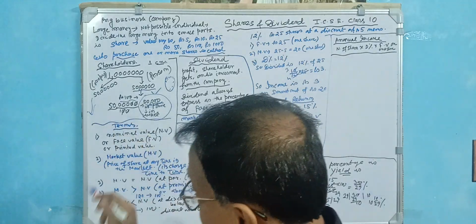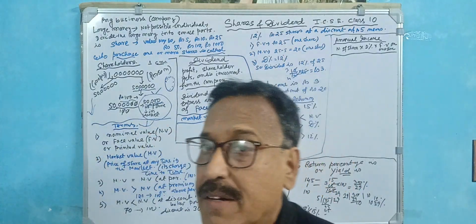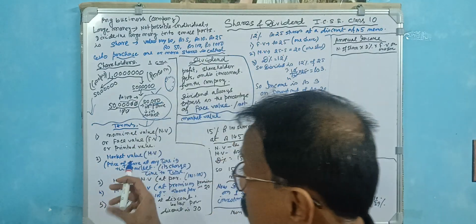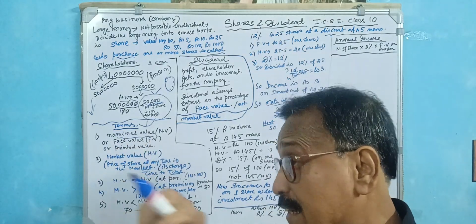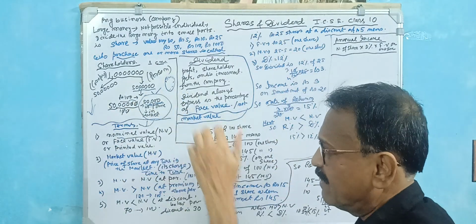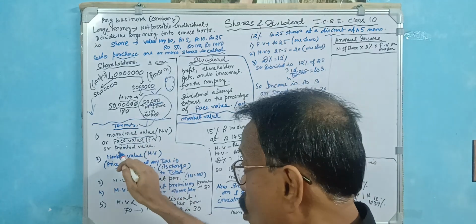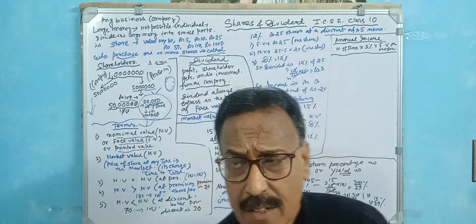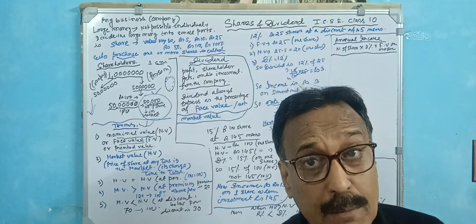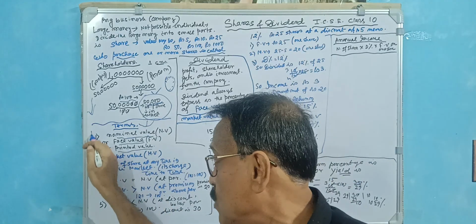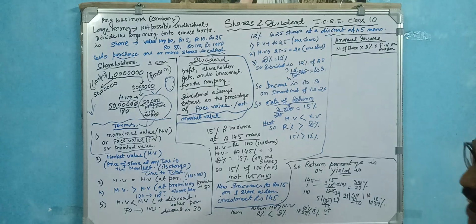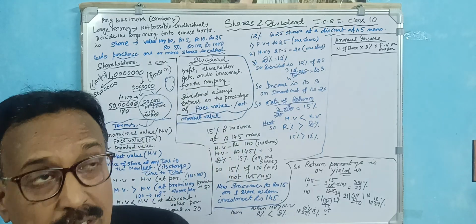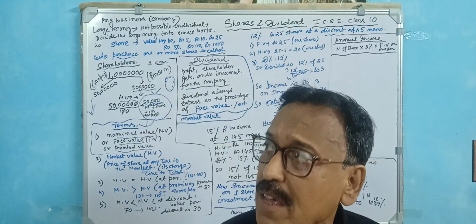Start. Now the different terms related to the share. Now the share has come to the market. What is this? The new share coming into the market. So first you say this is called the nominal value. That is 100, or this is called the face value, or this is called the printed value. You just have to get accustomed to the new terms. You have not heard these before. So in the case of shares and dividend, you just get accustomed to the new terms. It is very easy to understand if you clearly understand the concepts of this chapter. These are very conceptual. There is no need to remember any formula.